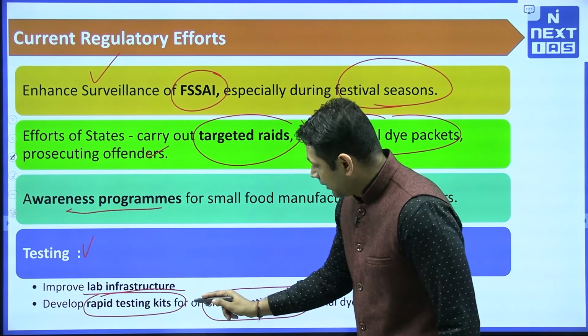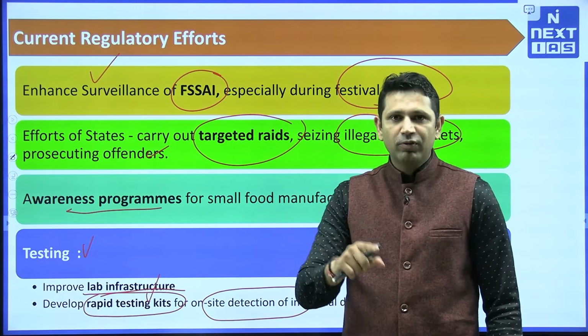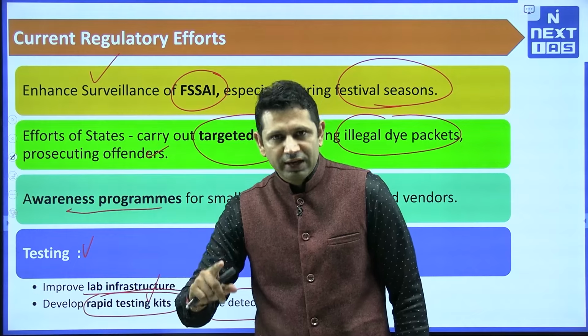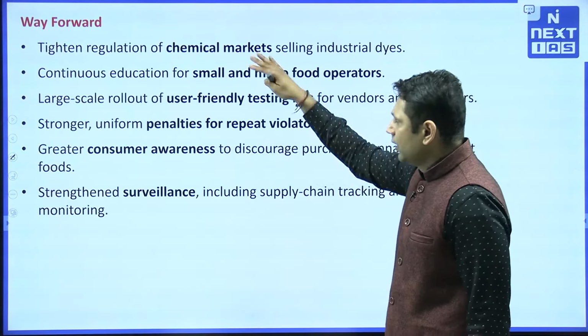And if these rapid testing kits are available for the consumers, then they will be empowered to select which food they have to take and which food they have to avoid. Then what is the way forward?